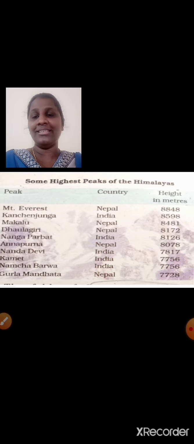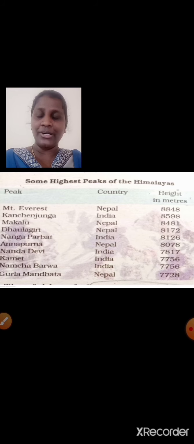Now here are the list of some highest peaks of the Himalayas. We have Mount Everest, Kanchenjunga, Makalu, Dhaulagiri, Nanga Parbat, Annapurna, Nanda Devi, Kamet, Namcha Bharwa, Gurla Mandata. See the height in meters, students. See the height of Mount Everest, 8,848 meters. And I hope you know that Mount Everest is the highest peak in the world.